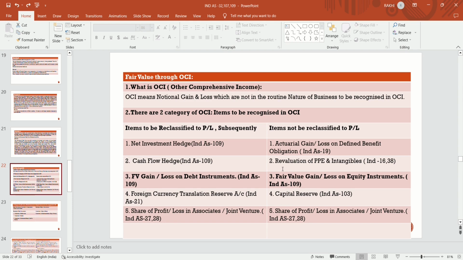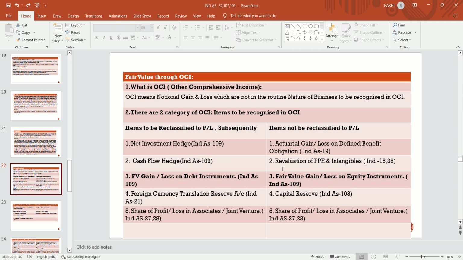That is, items to be reclassified and items not to be reclassified. Item to be reclassified to profit and loss account is the debt instrument. If any fair value gain or loss arises on a debt instrument, then that is to be reclassified to profit and loss account.